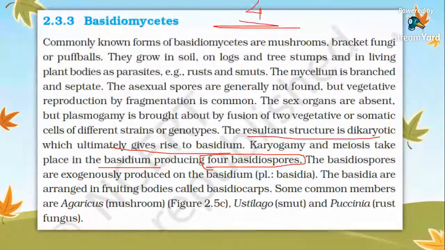Okay. So the basidiospores are exogenously produced in a structure called basidium. So these spores are externally produced. Yes, everyone. They are externally produced. Okay, so the basidia are arranged in structures called basidiocarps. Common members are Agaricus, that is mushroom, Ustilago, that is smut, Puccinia, that is rust fungus.